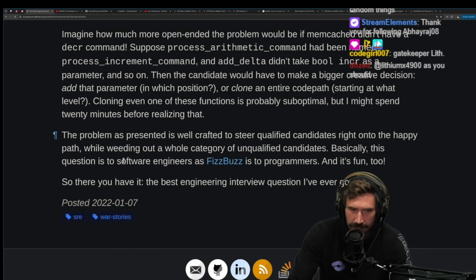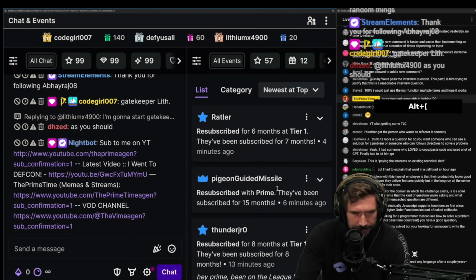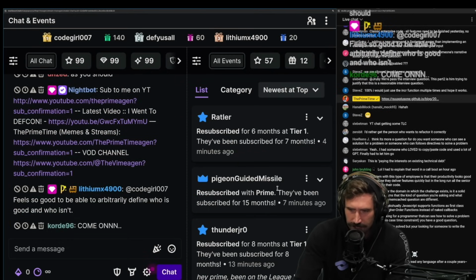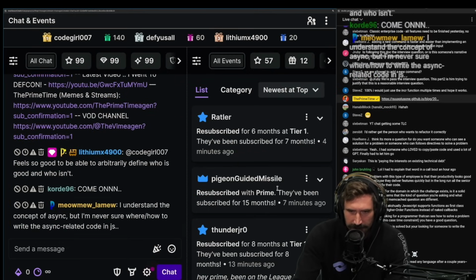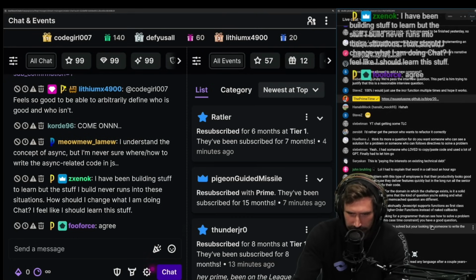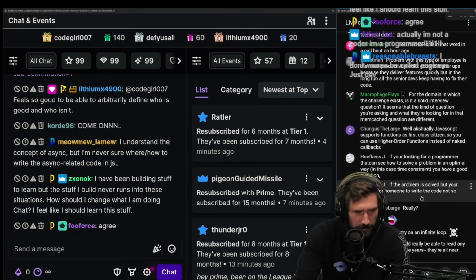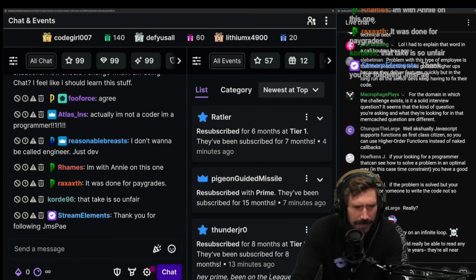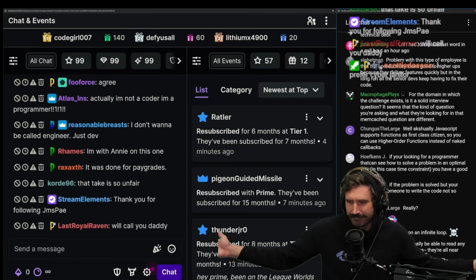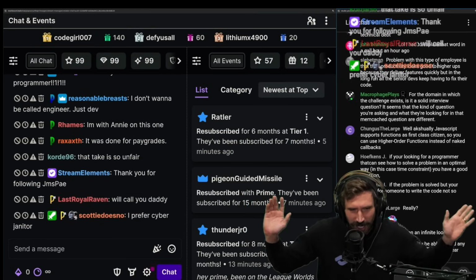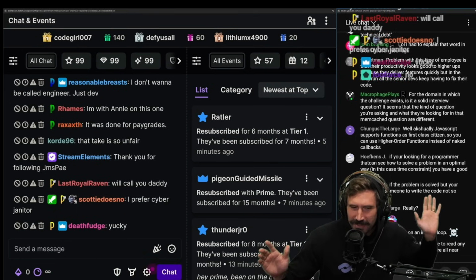Okay, so I've never ever make the distinction between software engineers versus programmers. That's always like such a weird hill people have. Honestly, don't even call me a software engineer. Don't. You know why? Because you know for a fact that if you want to be a real engineer, you also have to be responsible. Do you really want to be responsible for your code? Okay, just call me a programmer. I don't care. Call me daddy. Call me whatever. Call me cyber janitor. That's that, right?